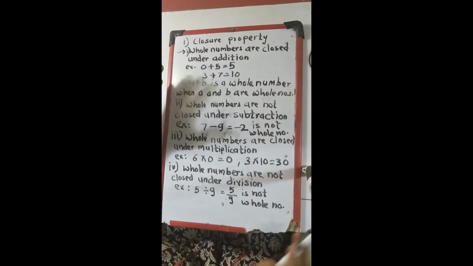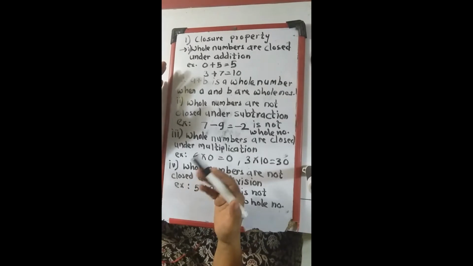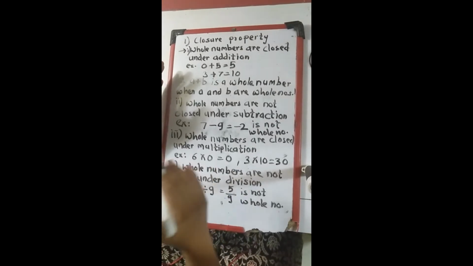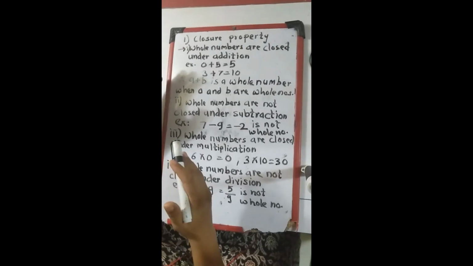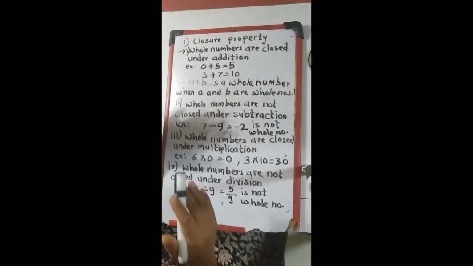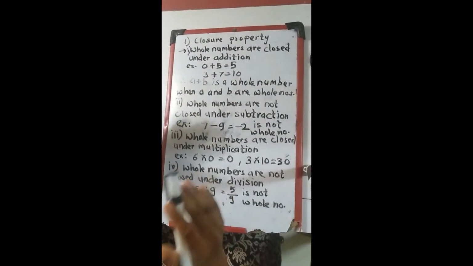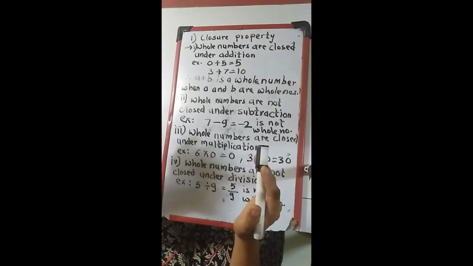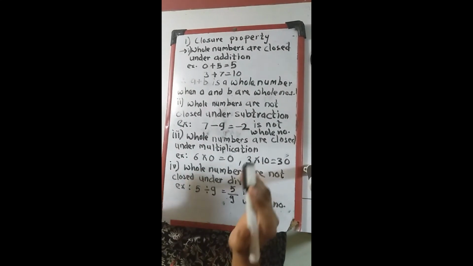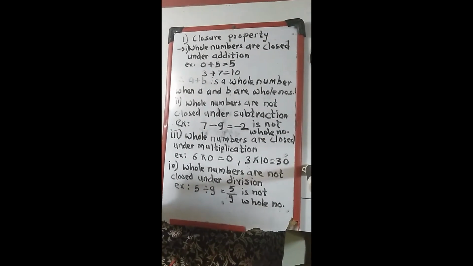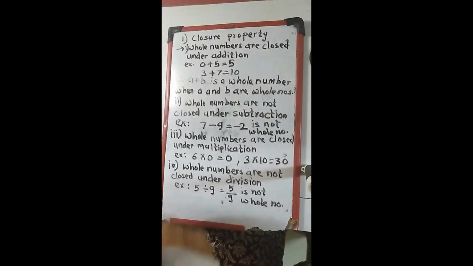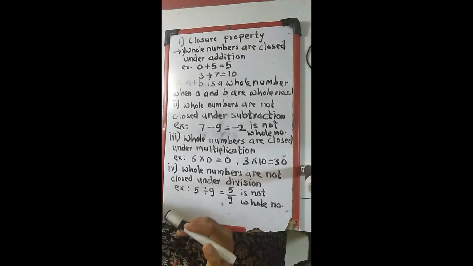Closure means whatever numbers we are taking, are they fulfilling the condition of that number? If we are taking whole numbers, whatever answer is coming should be enclosed in the condition of whole numbers, that is 0, 1, 2, 3, 4, 5 up to infinity. It won't be any fraction or any negative integer.